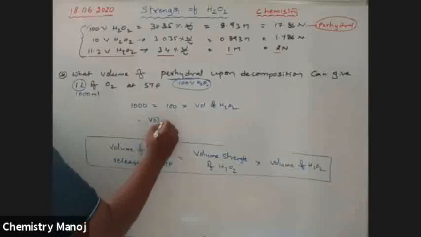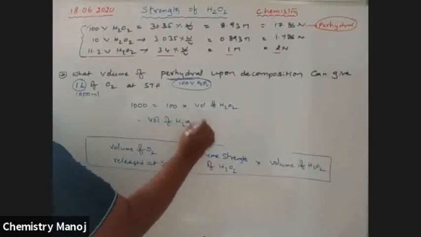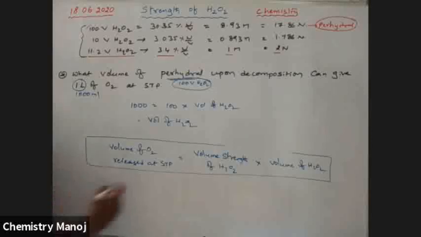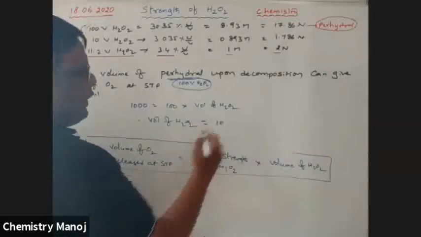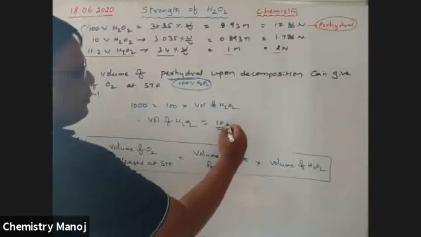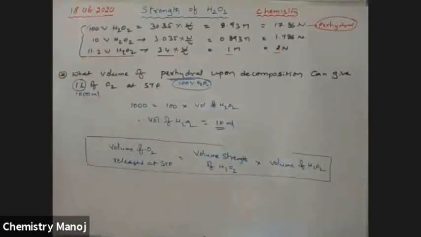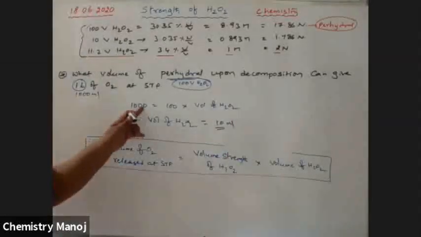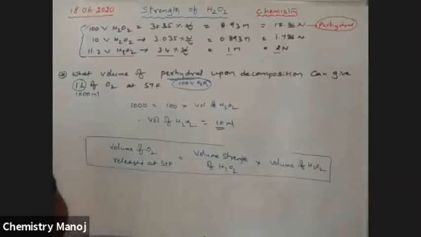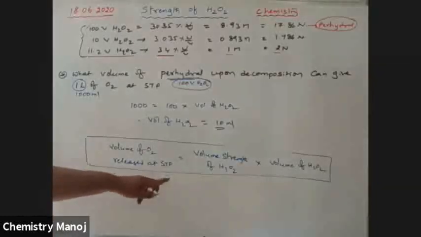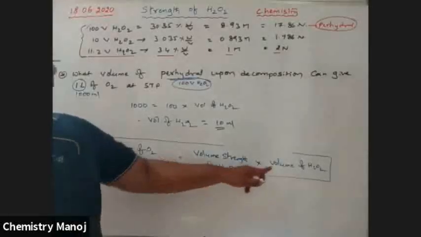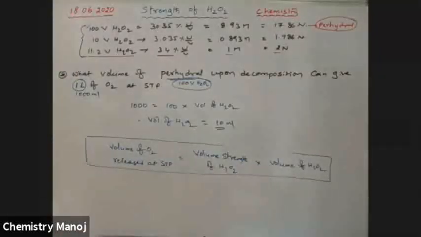Therefore, volume of H2O2 is equal to 10 ml. 10 ml of perhydrol is sufficient to liberate 1000 ml O2. So by using this formula, volume of O2 liberated at STP is equal to volume strength of H2O2 into volume of H2O2. Okay, so this is one model.